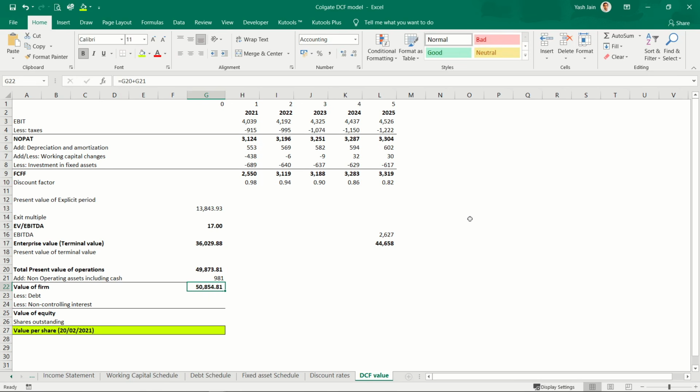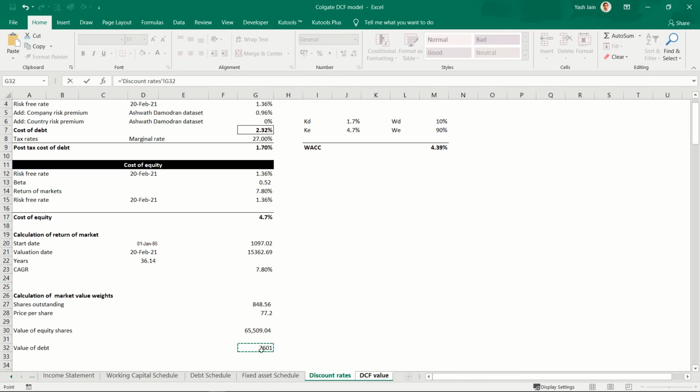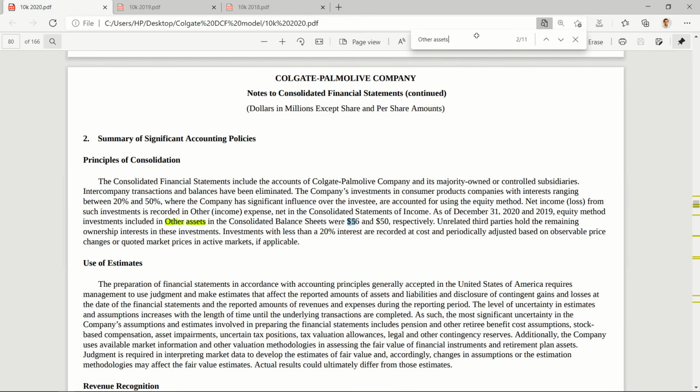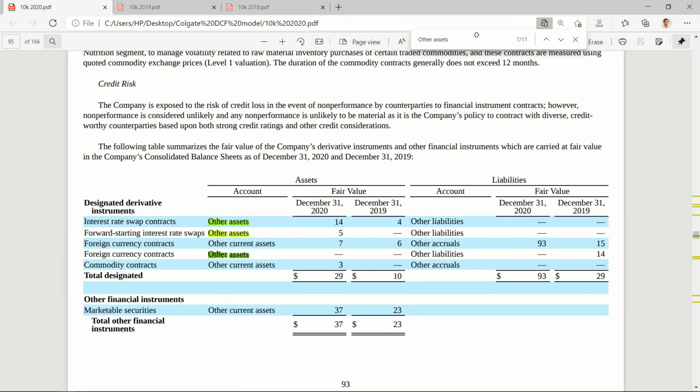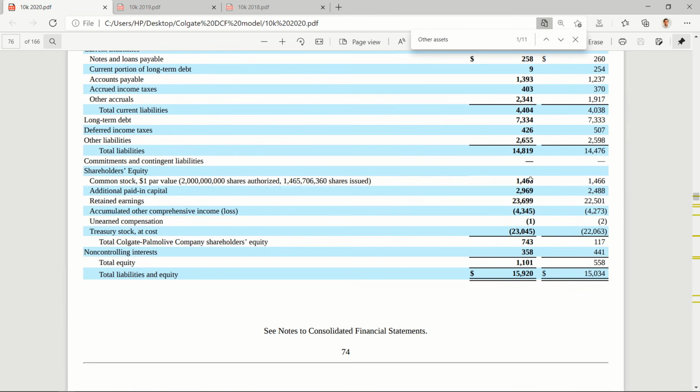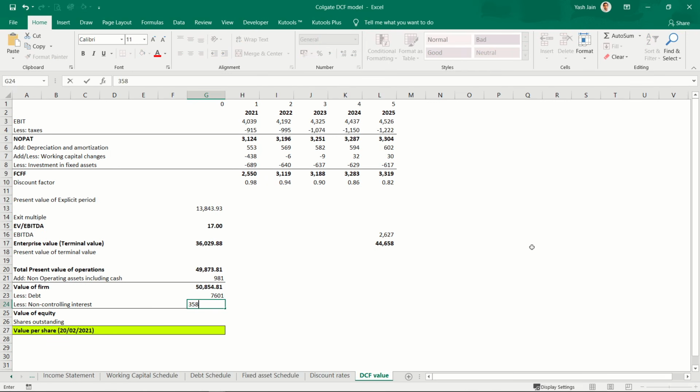Okay, this is value of the entire firm. From this value of entire firm, if I remove value of debt and if I remove value of non-controlling interest, I'll be having my value of equity. So value of debt, I can simply link it here, and then value of non-controlling interest, I can go to their balance sheet, search total assets. Okay, this is their balance sheet. In this you have non-controlling interest of 358 million. So we'll write here 358, enter.